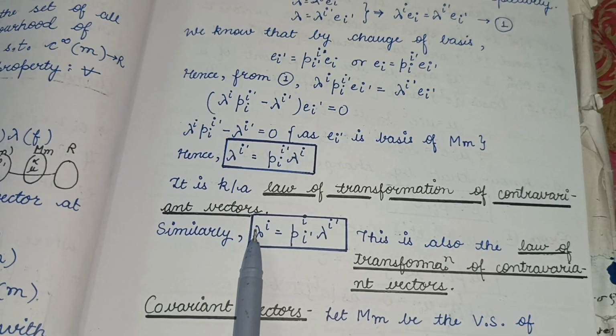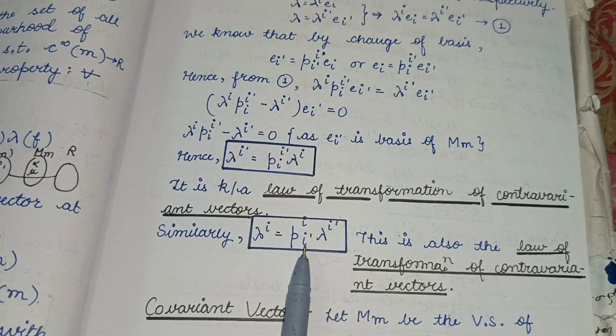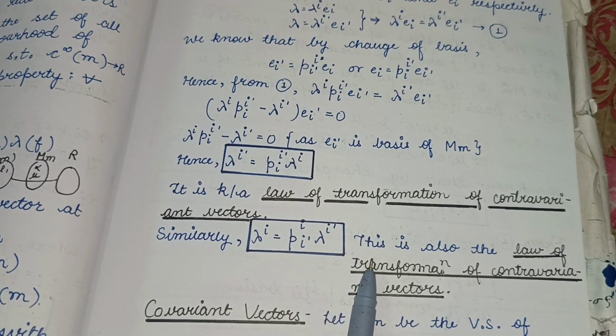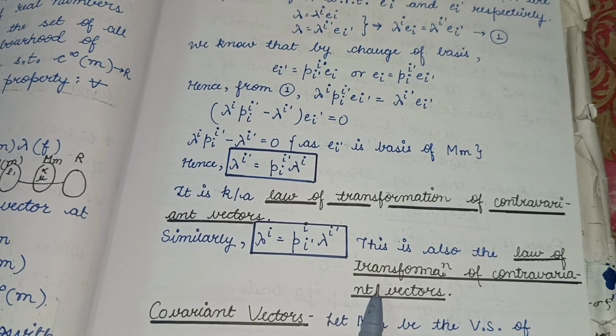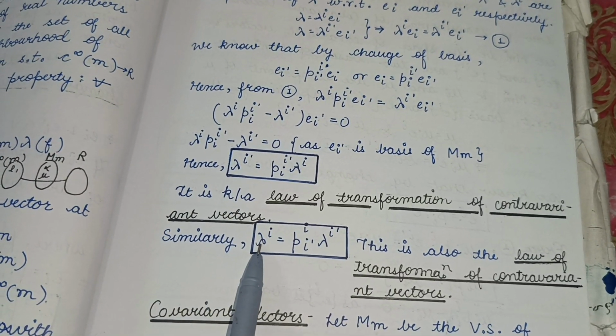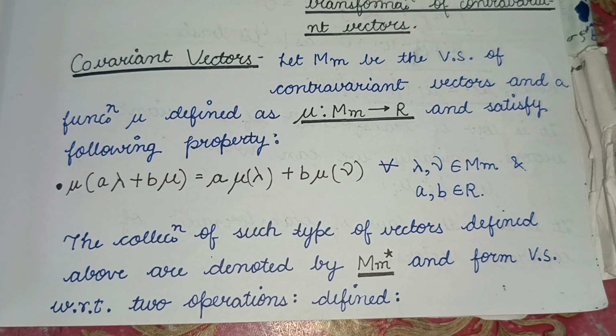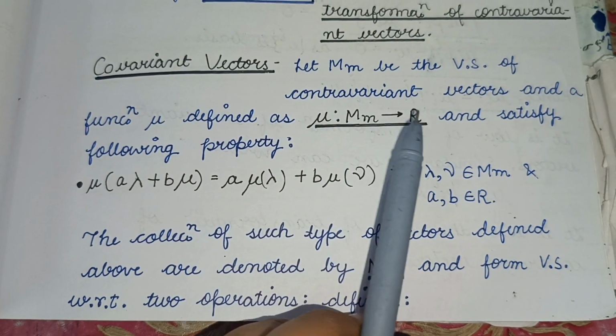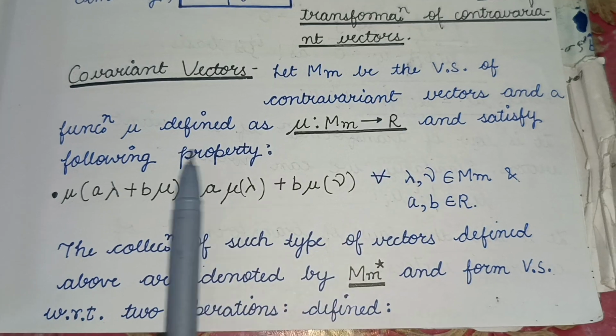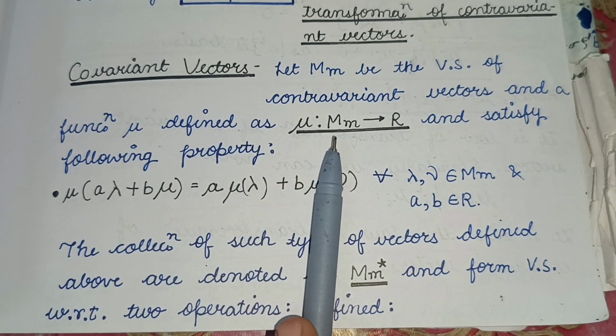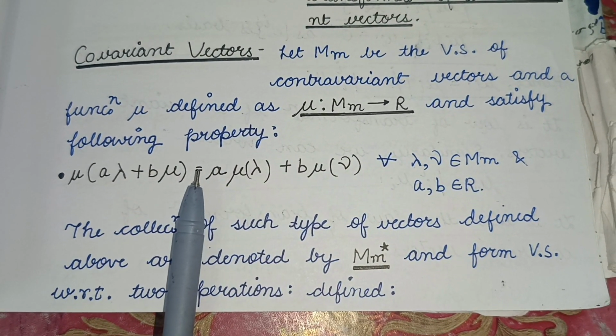And similarly we can write lambda i equals P i i dash lambda i dash, and this is also known as the law of transformation of contravariant vector. So these two are the formulas of the law of transformation of contravariant vectors. Now we will understand what are covariant vectors. Let Tm be the vector space of contravariant vectors and a function u defined from Tm, which takes the elements of Tm to R and satisfies the following property.